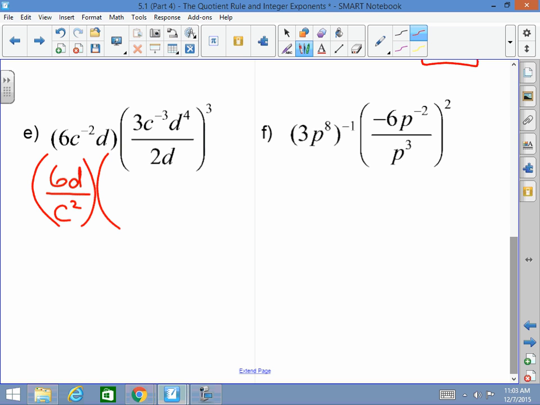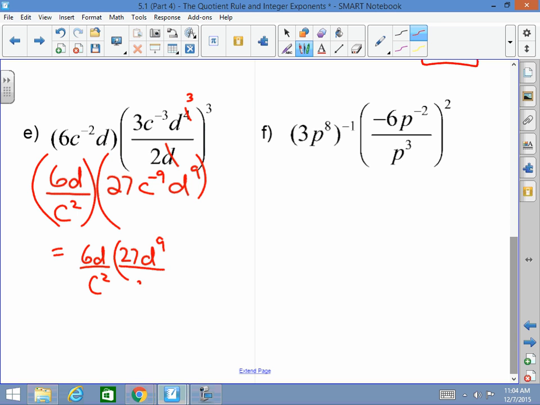And then here, let's clean this up. This is a d, this is a d cubed. So this is 3 cubed, which is 27. C to the negative third times 3 is c to the negative ninth. And then d to the ninth. This equals 6d over c squared times 27d squared to the ninth over c to the ninth, which then equals 6 times 27, which is 162. D times d to the ninth is d to the 10th. C squared times c to the ninth is c to the 11th.